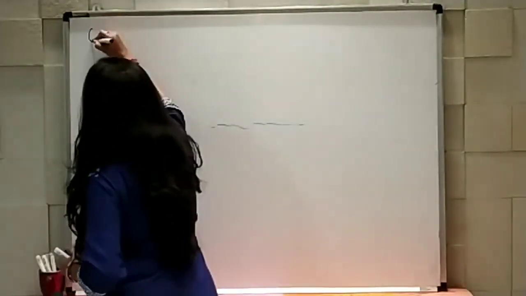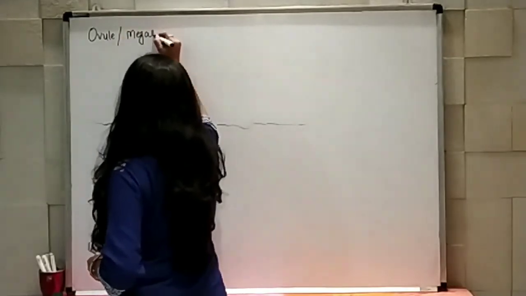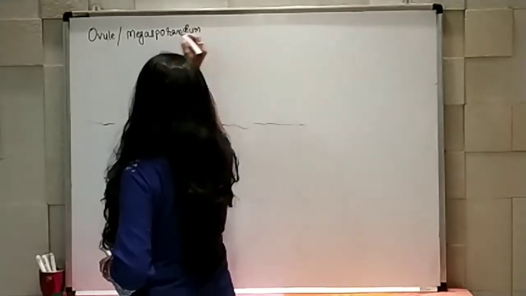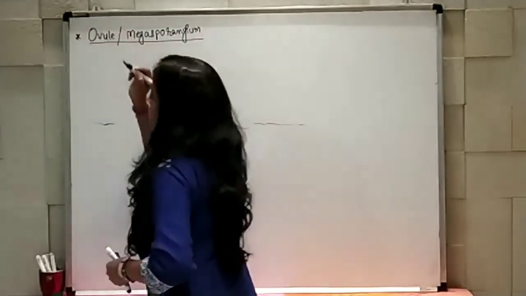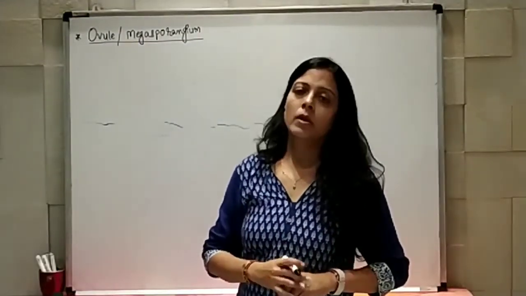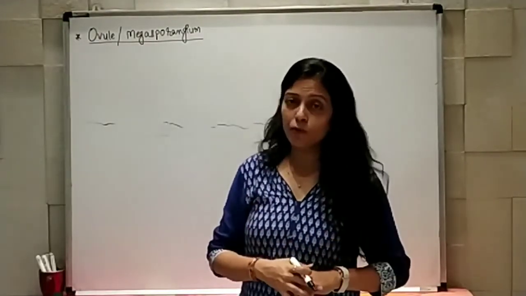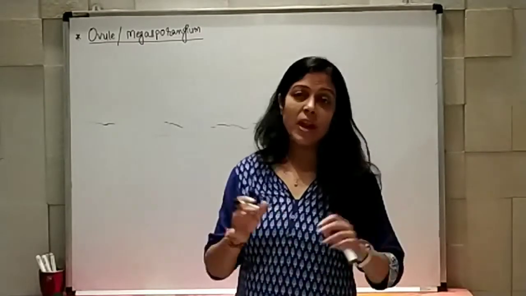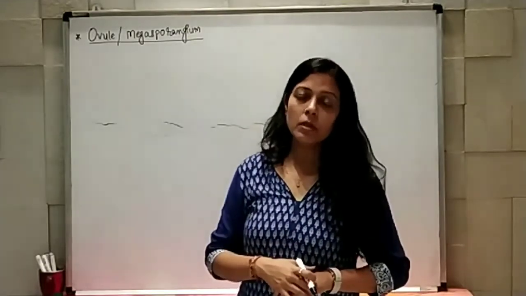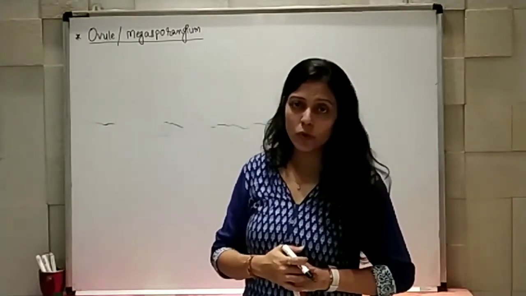So now we have to understand the structure of ovule, which is also known as megasporangium, right? So starting with the structure of ovule or megasporangium. Before starting with the structure, we need to understand that there are 6 types of ovules which are found in different flowering plants. We are not going to study all 6 types, but let me give the names of those ovules.